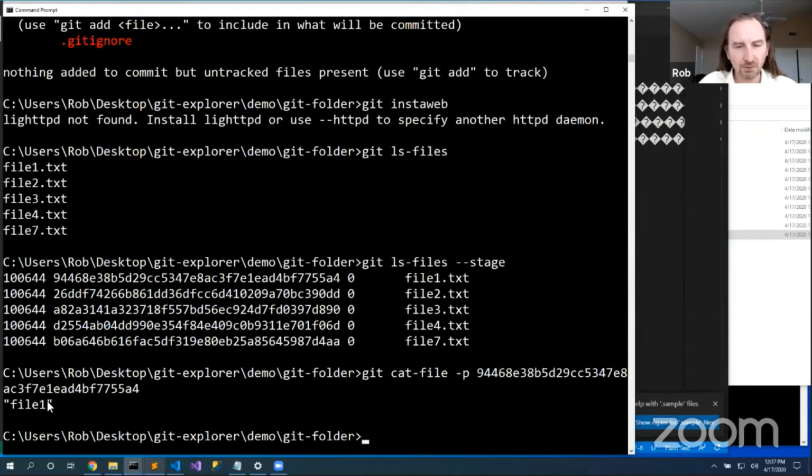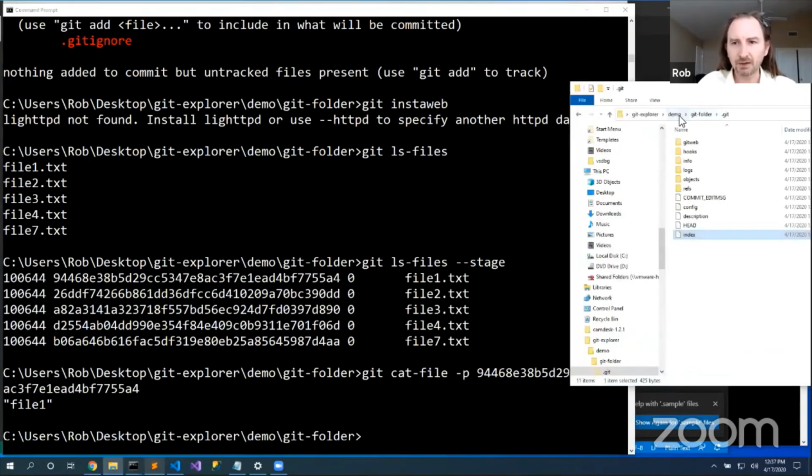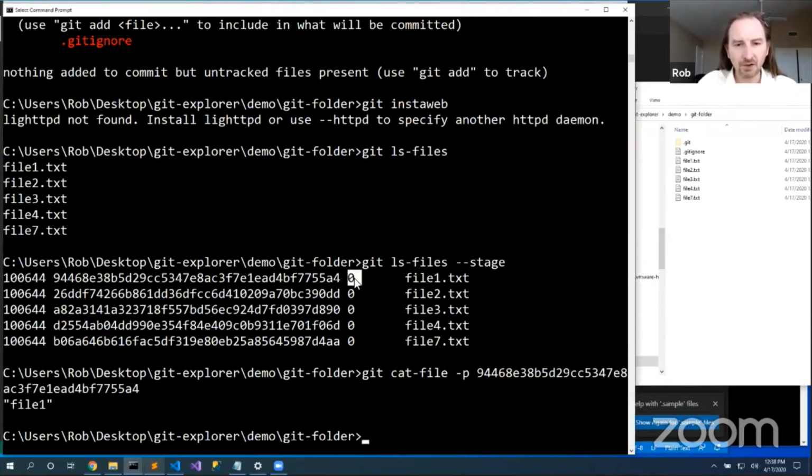And here's the blob. So why would it need this index file? Well, this index file represents all of the files in my working directory. If I want to do something quickly with all of these files, then using this index allows me to not need to dereference my current commit and then the tree node and each nested tree node to get to each blob node. I can just dig into them straight away. This 0 represents a merge status. So right now these aren't in conflict. If I'm merging, then mine will be 1, yours will be 2, and our base will be 3 or something like that. It's a scale of 1 to 3. But because none of them are in conflict right now, they're all 0.